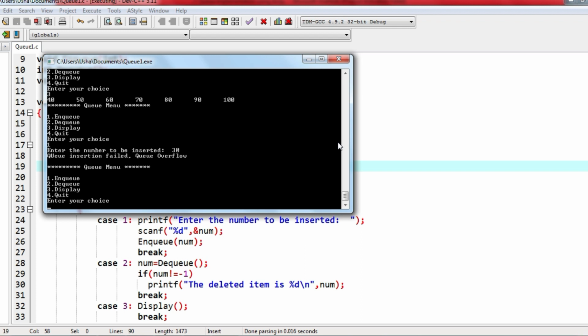So it says that queue is full, right? Queue is overflowing. But actually it is not, because size of queue is 10. But how many elements do I have right now in the queue? I have only 7 elements. Still I'll remove some more elements. I'll give choice 2.